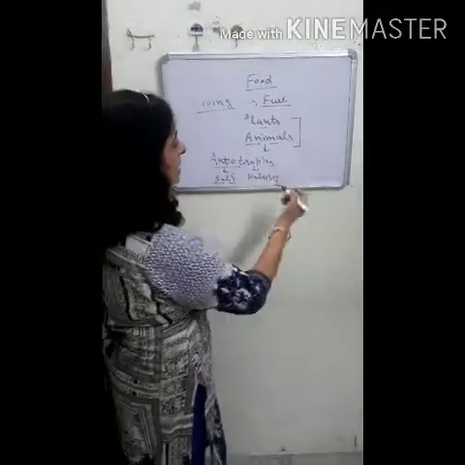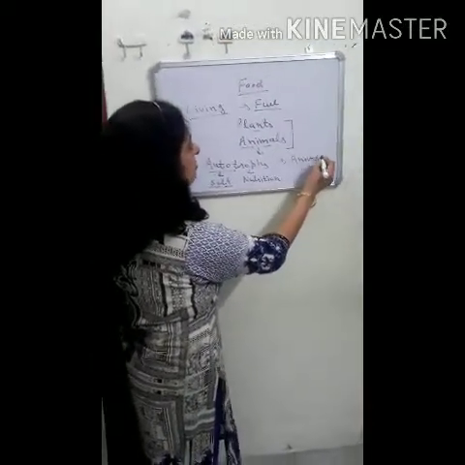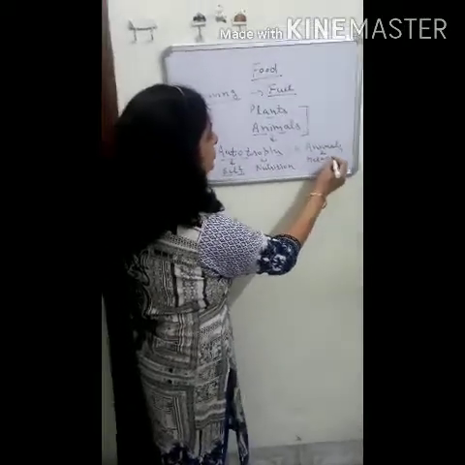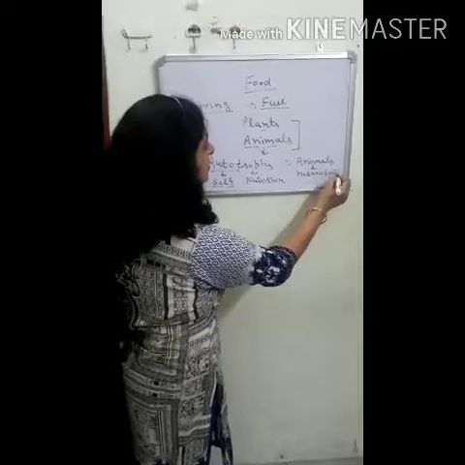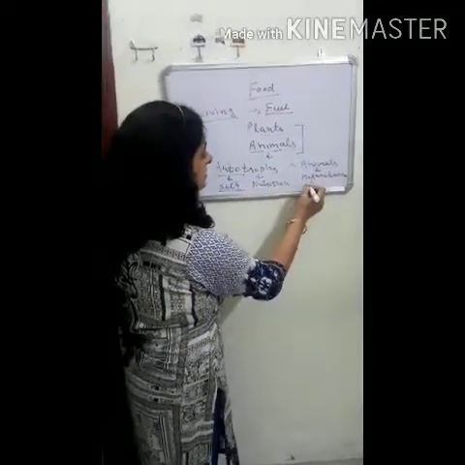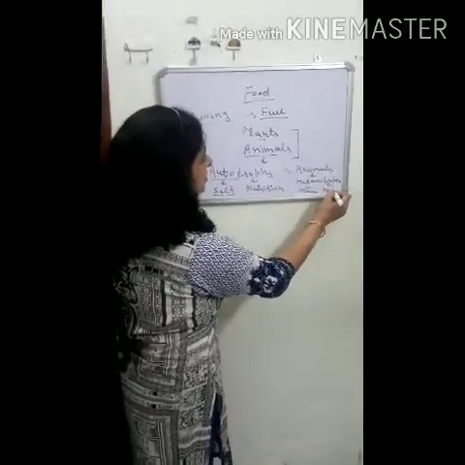But on the other hand, human beings and animals are known as heterotrophs. These are heterotrophs because they can't prepare their own food. Hetero means others and trophs means nutrition.